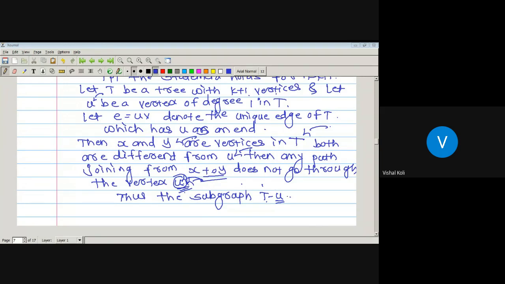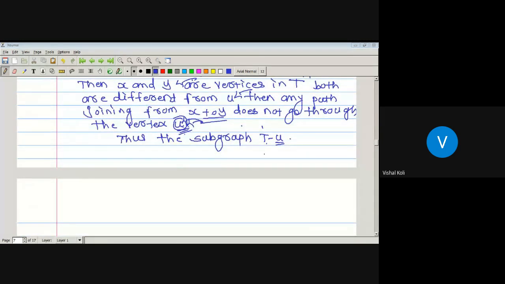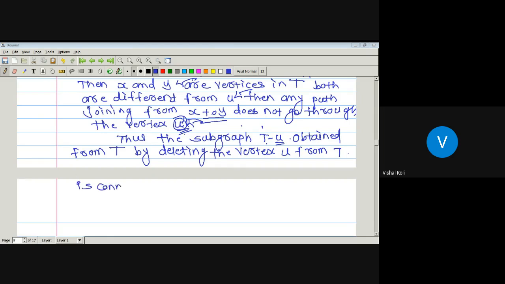Thus the subgraph T minus U, obtained from tree T by deleting the vertex U from T, is again connected.